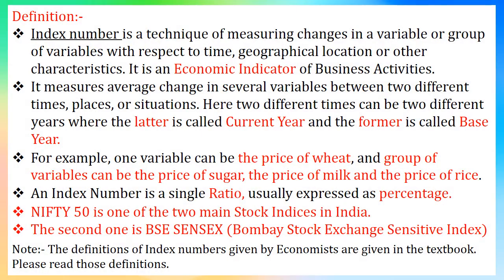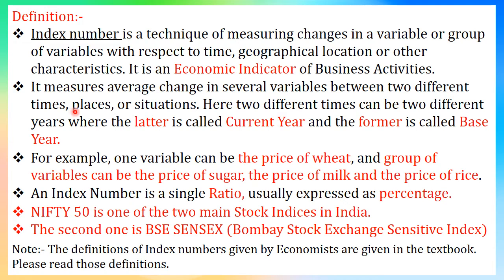Definition of index number. Index number is a technique of measuring changes in a variable or a group of variables with respect to time, geographical location, or other characteristics. It is an economic indicator of business activities. Now, it measures the average change in several variables between two different times, places, or situations.